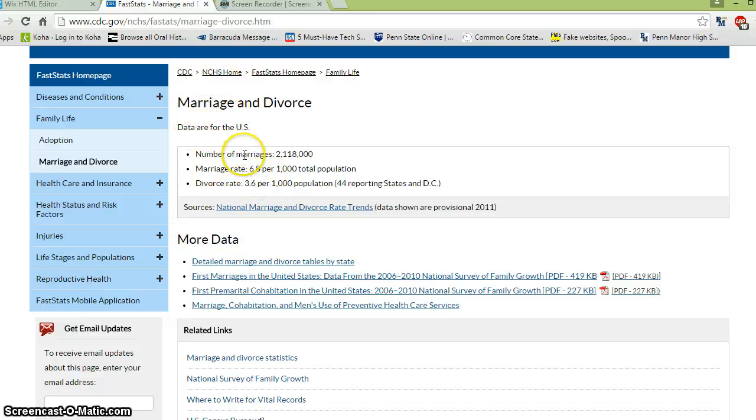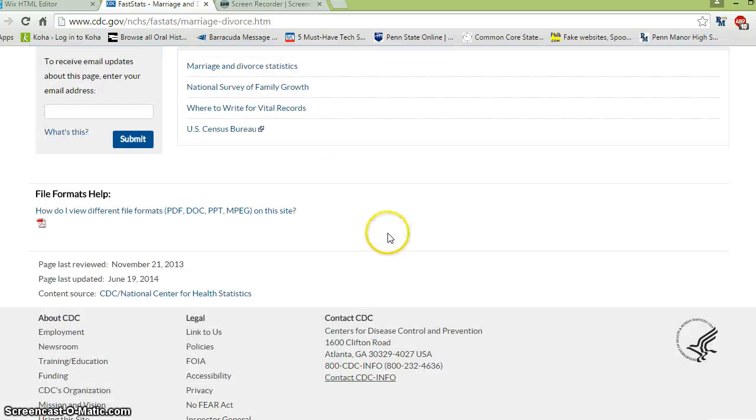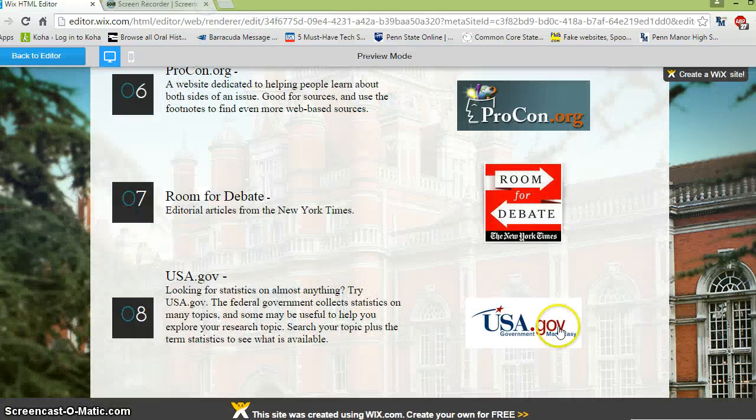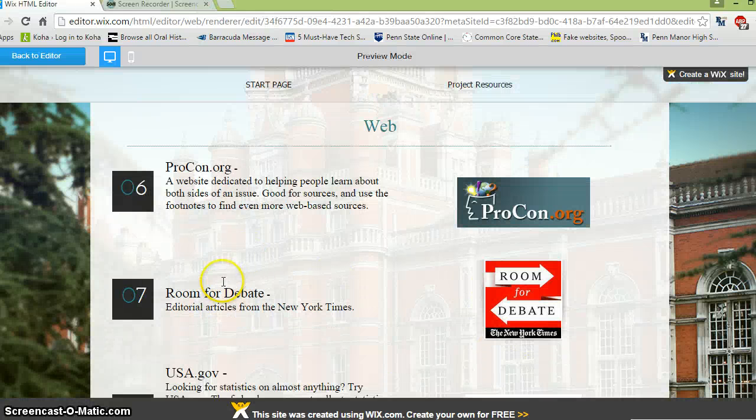This says the data is for the U.S. There's a number of marriages, 2,118,000. The marriage rate is 6.8 per 1,000 total population, and the divorce rate is 3.6 per 1,000. And this was for 2011, so it's slightly dated, but still interesting information. It might be something that you could use. So if you're looking for a quick stat, I would try that USA.gov website.